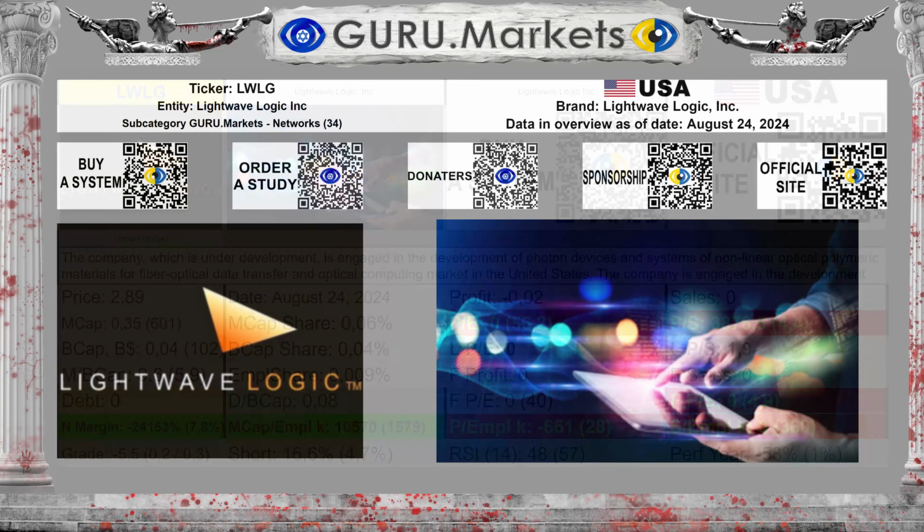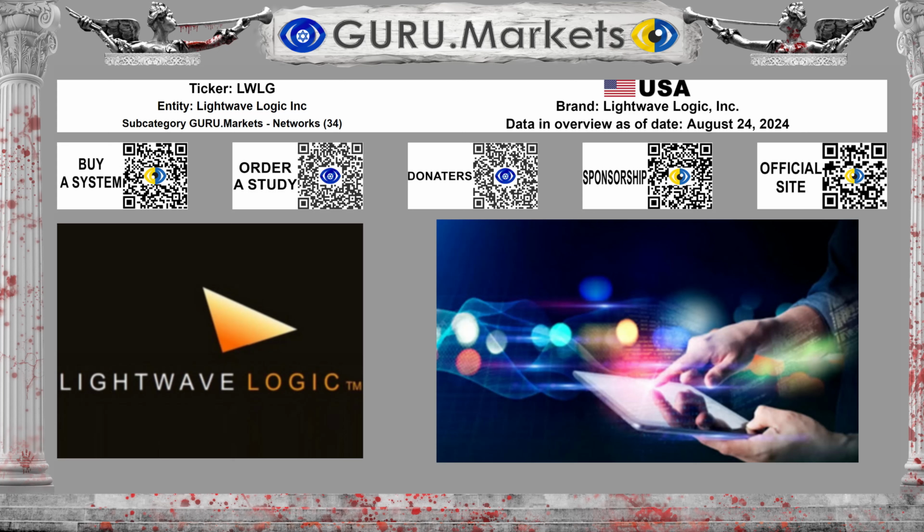Now we will analyze the current fundamental indicators of the corporation Lightwave Logic Incorporated, ticker LWLG. This review was created using current data as of August 24, 2024. According to Classification Guru, Markets Corporation Lightwave Logic Incorporated belongs to the subcategory Networks. 34 organizations take part in the comparison.